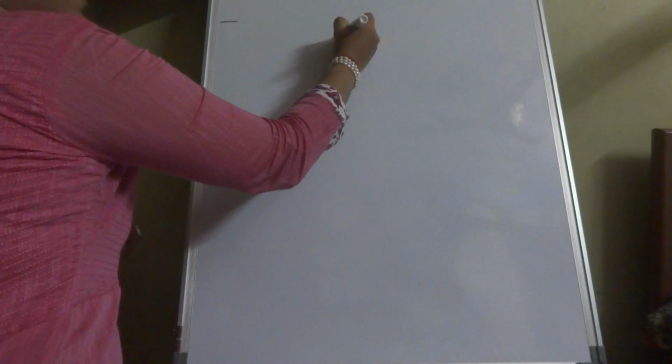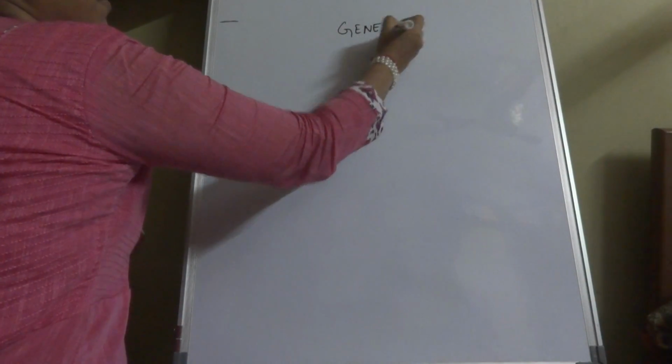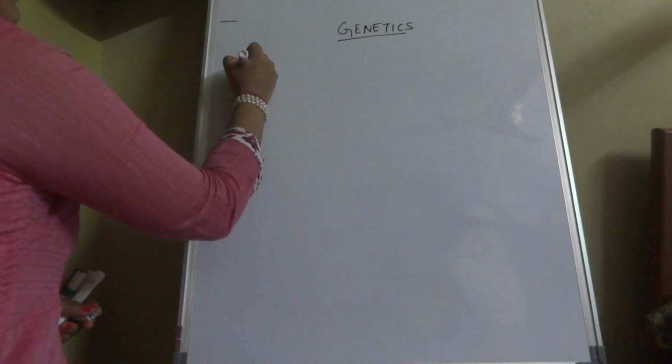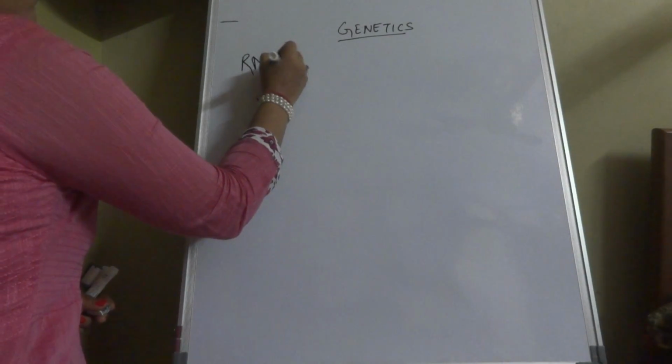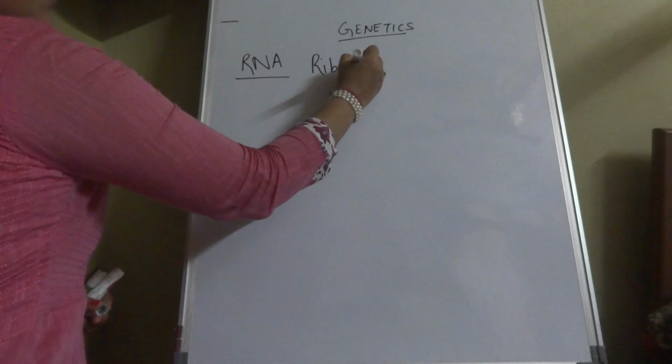Hi everybody. Today we start discussing genetics now. After a very long time, now we start discussing genetics, and in genetics today we'll discuss RNA. First, RNA is ribonucleic acid.